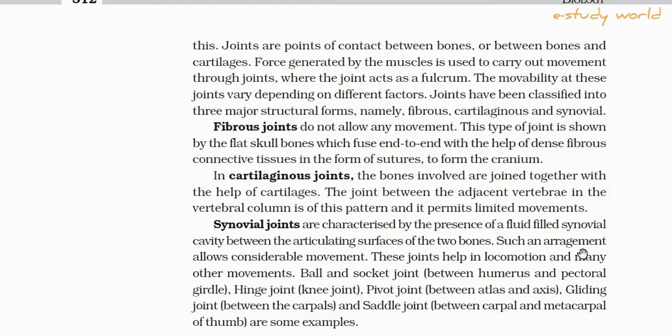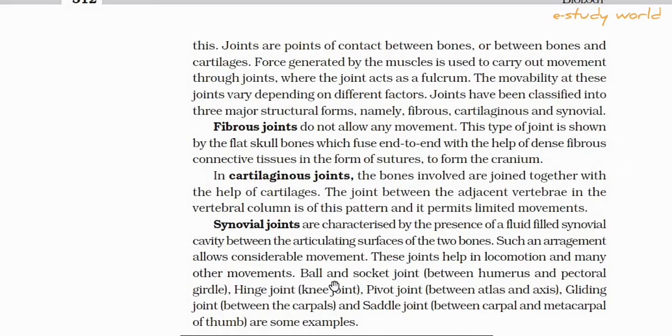Such an arrangement allows considerable movement. ये एक अच्छा खासा movement allowed करते हैं. These joints help in locomotion and many other movements. यही साइनोवियल जॉइंट ही है जो हमारी बॉडी के मूवमेंट में एंड लोकोमोशन में इन्वॉल्व होते हैं.